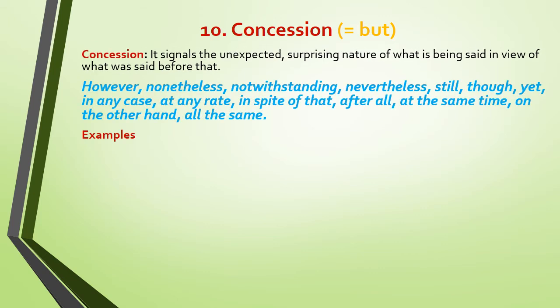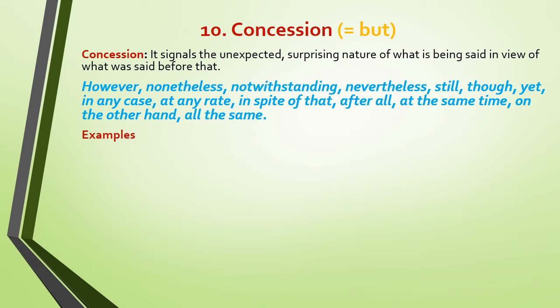The list of conjuncts which show concession are the following: however, nonetheless, notwithstanding, nevertheless, still, though, yet, in any case, at any rate, in spite of that, after all, at the same time, on the other hand, and all the same. So they are synonymous.